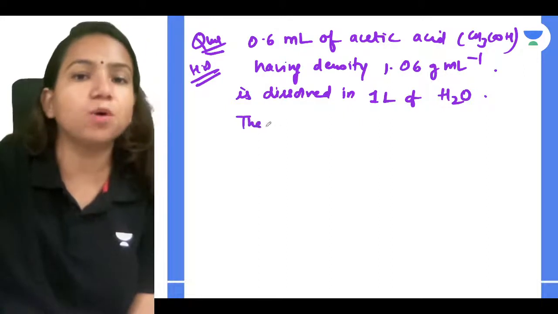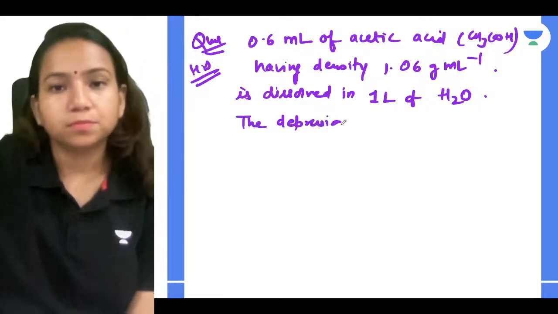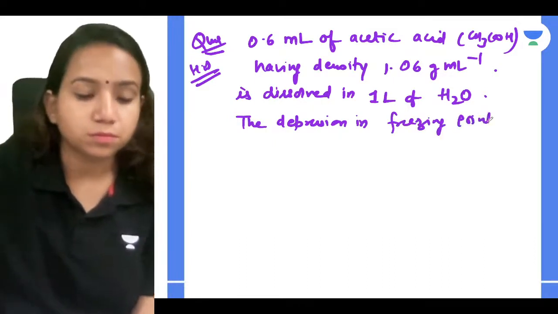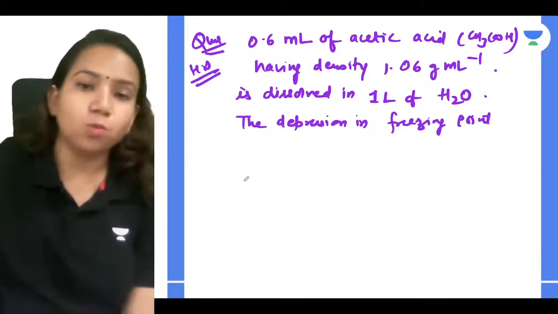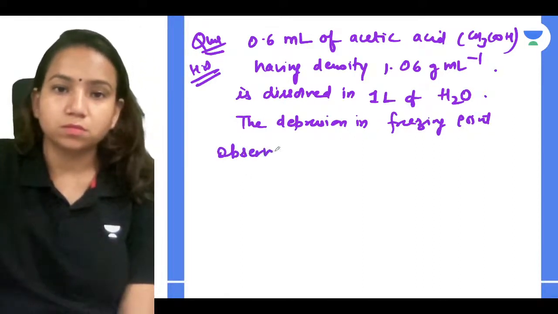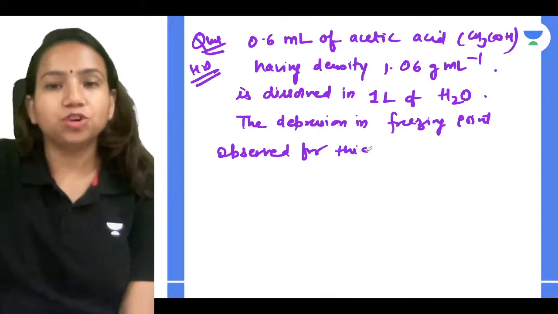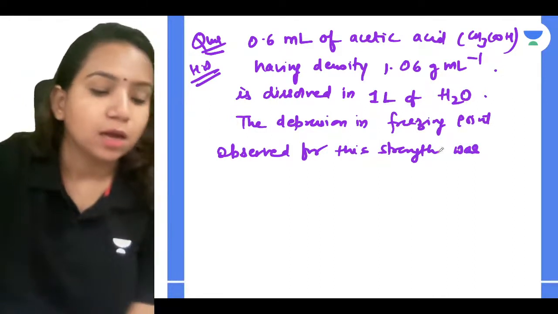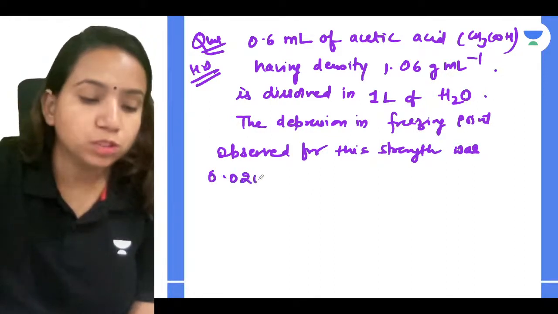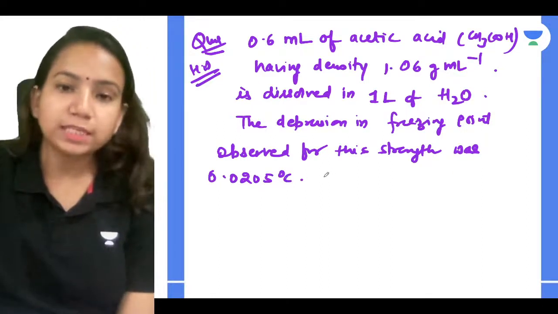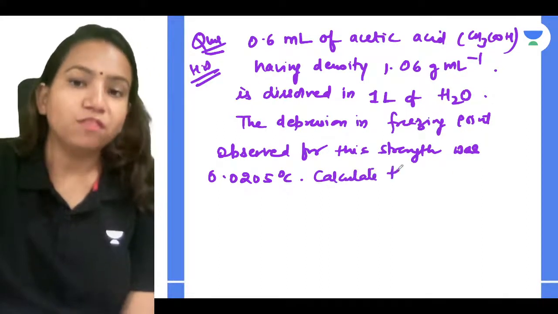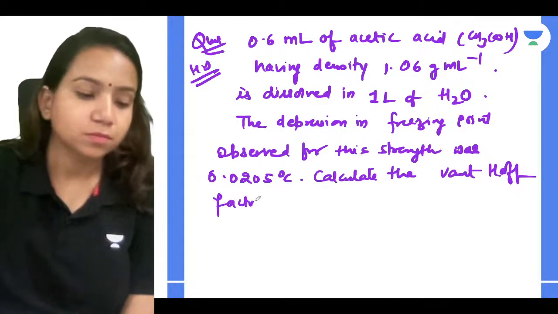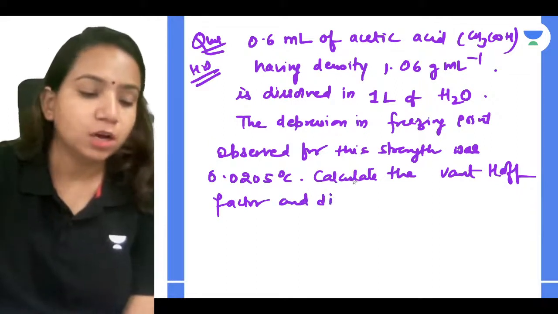The depression in freezing point observed for this solution was 0.0205 degrees Celsius. Now calculate the van't Hoff factor and the dissociation constant of the acid.